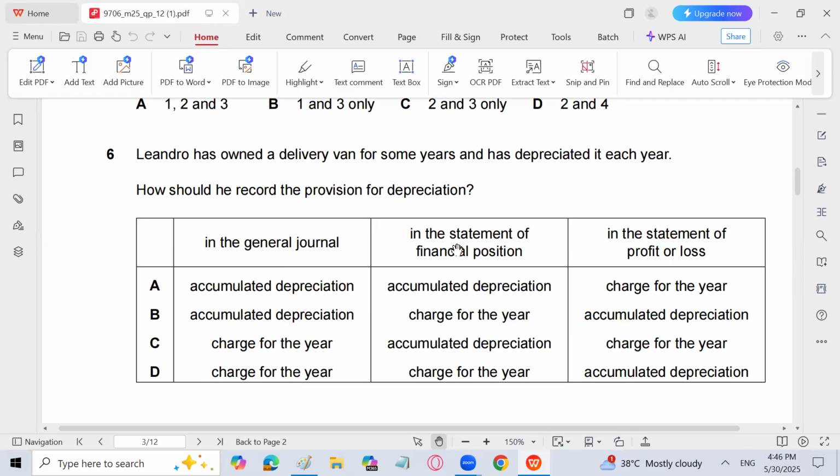C is the answer. In the statement of financial position, we subtract total depreciation from the non-current asset, that is accumulated depreciation. Charge for the year does not come in the statement of financial position. In the statement of financial position, total depreciation will be subtracted from the cost of the non-current asset. So accumulated depreciation. And in the statement of profit and loss, we will record charge for the year, because the same entry which is passed in the journal, profit and loss account to provision for depreciation, will come in the statement of profit and loss account as expense, and subtracted from the statement of financial position, we subtract accumulated depreciation. So C is the answer for MCQ number 6.